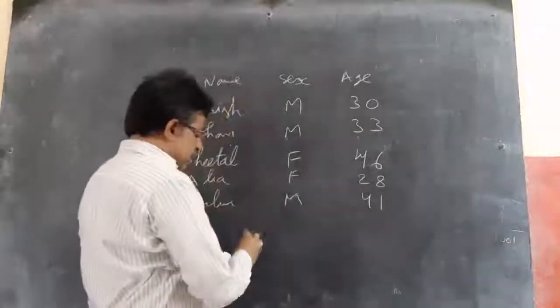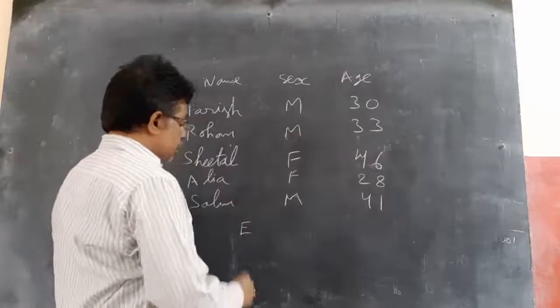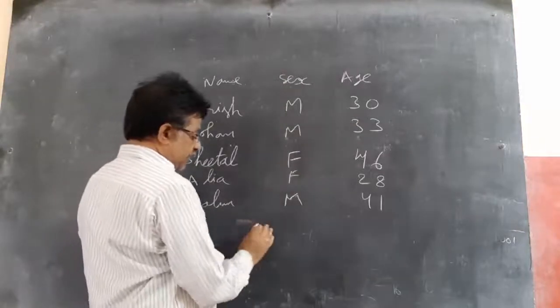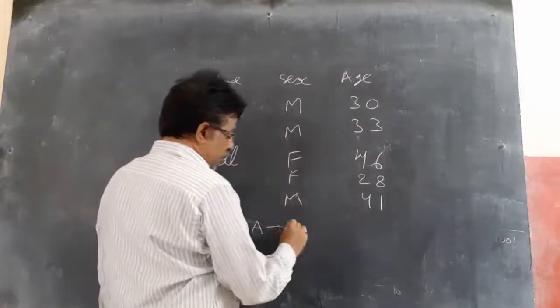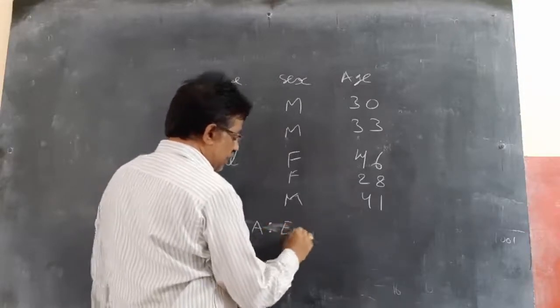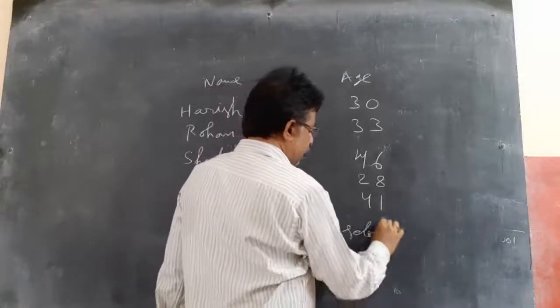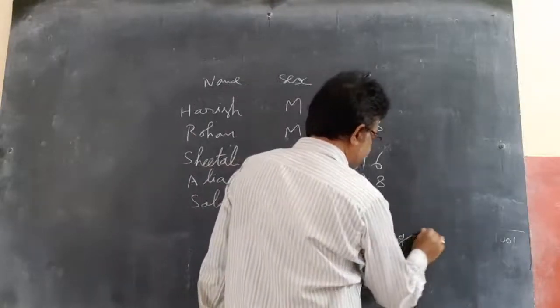So what is being asked is, A is the event of getting a male, the event of selecting a male.